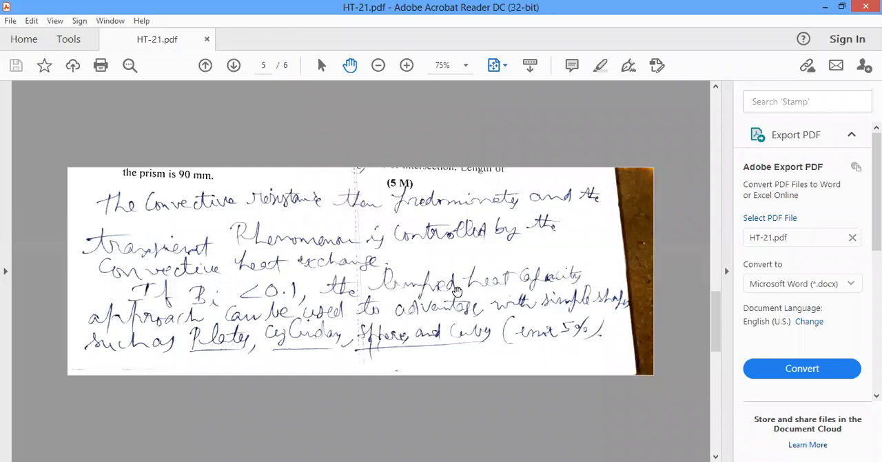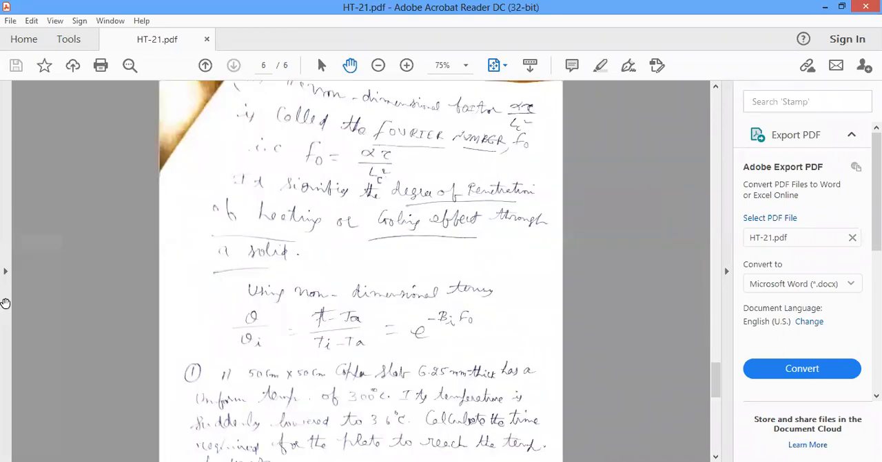Now, the next number, the non-dimensional factor. The non-dimensional factor alpha tau by Lc square is called the Fourier number, Fo. This is a dimensionless, non-dimensional factor. Second one, that is Fo, the Fourier number. How do you calculate the Fourier number? Alpha tau divided by Lc square, where alpha is the thermal diffusivity, tau is the time, and Lc is the characteristic length. So Fourier number is alpha tau by Lc square.